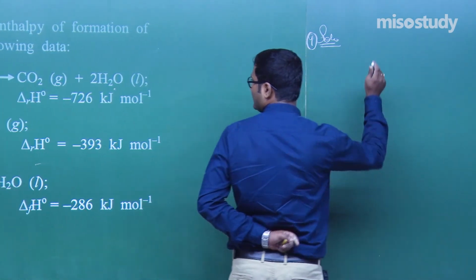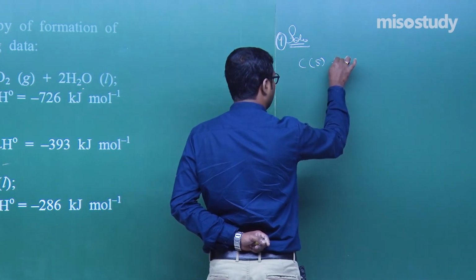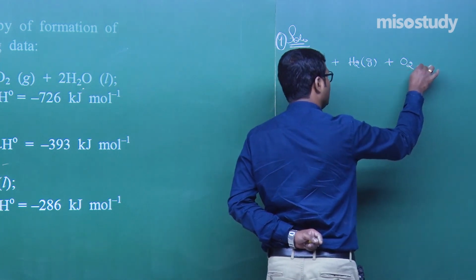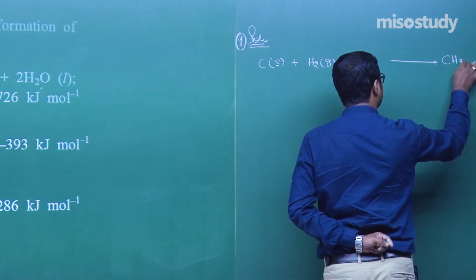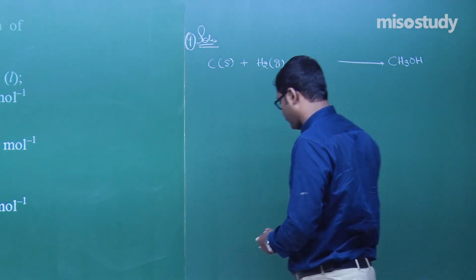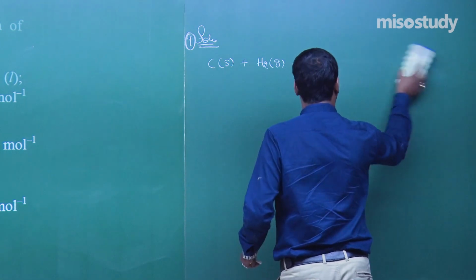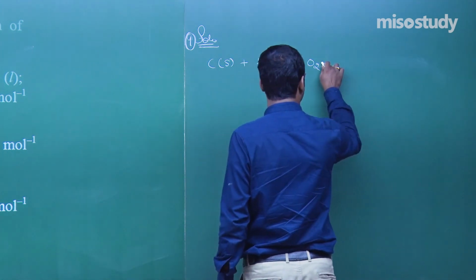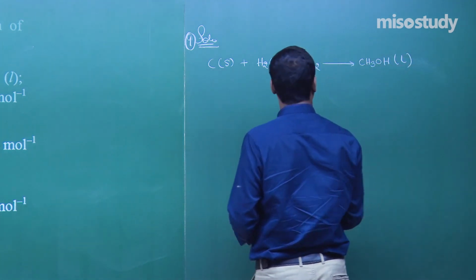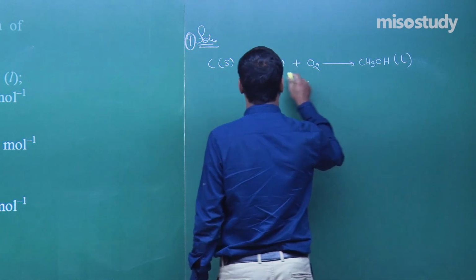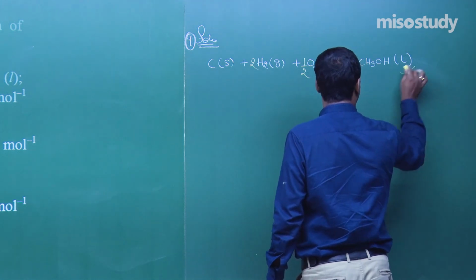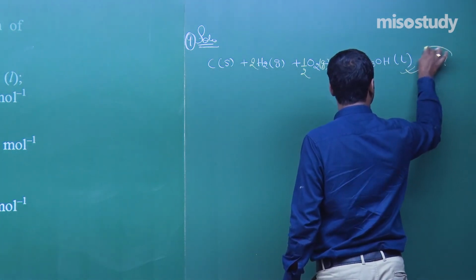As we know, CH3OH forms from C plus H2 plus O2, which gives you CH3OH. This is the case. Clear? C plus H2 plus O2. Now balance them: 2 and a half O2. We have to reach here, and for this reaction we have to find the delta H.